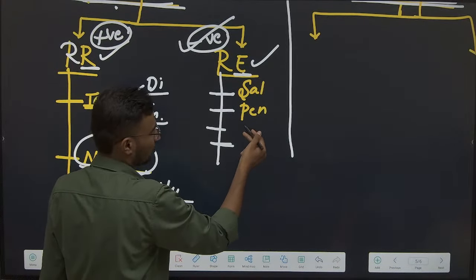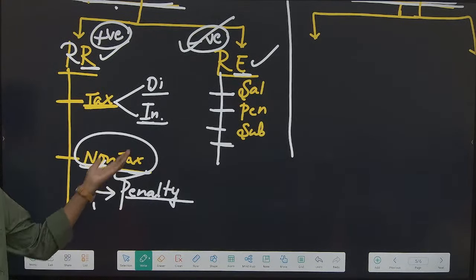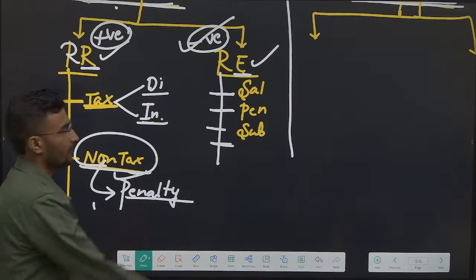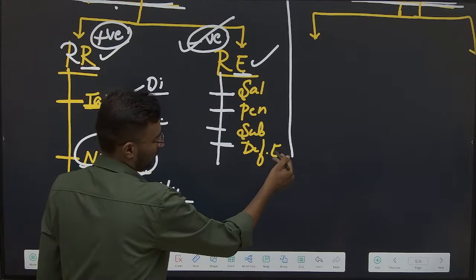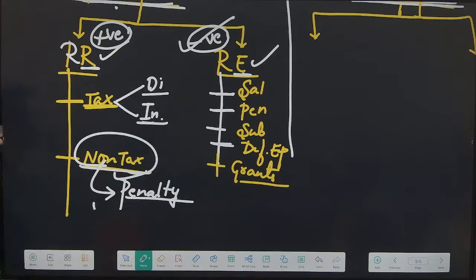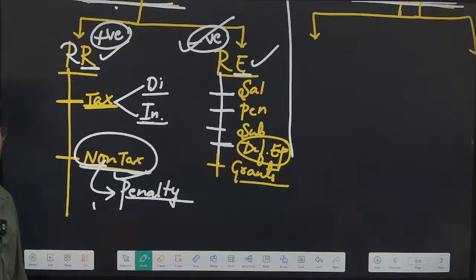Salaries, the pensions, followed by subsidies, followed by fines, I can say grants, defense expenditure, grants. Okay? I hope there are no doubts. As simple as that, transfer payments. Now sir, you put defense expenditure last. Is it always revenue expenditure? It can also be capital, right?